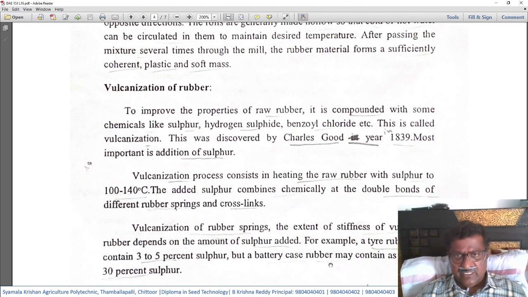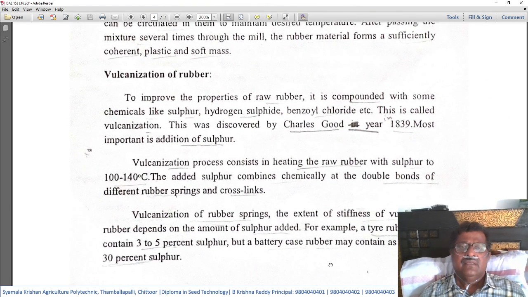Then vulcanization of rubber, a very important topic from the examination point of view also. What is the vulcanization of rubber? To improve the properties of raw rubber, it is compounded with some chemicals like sulfur, hydrogen sulfide, benzoyl chloride, etc. This is called vulcanization.